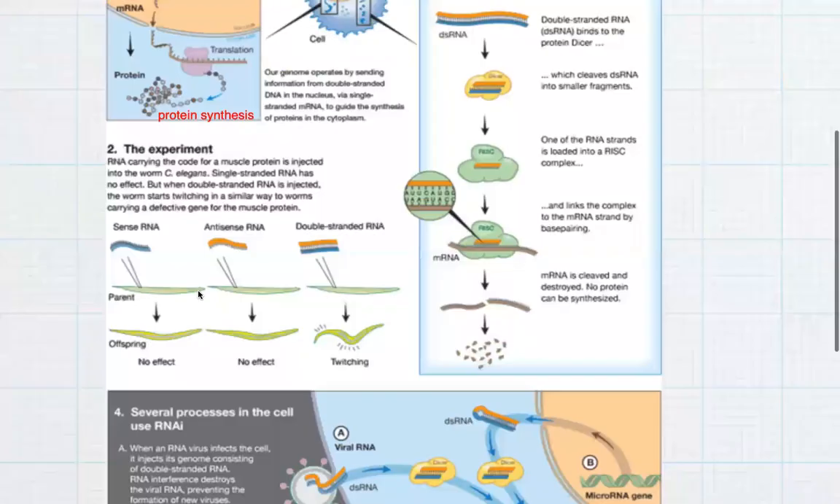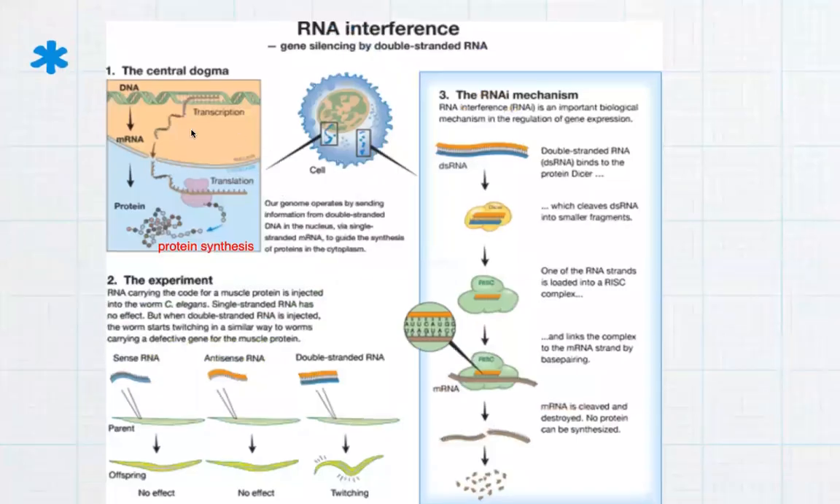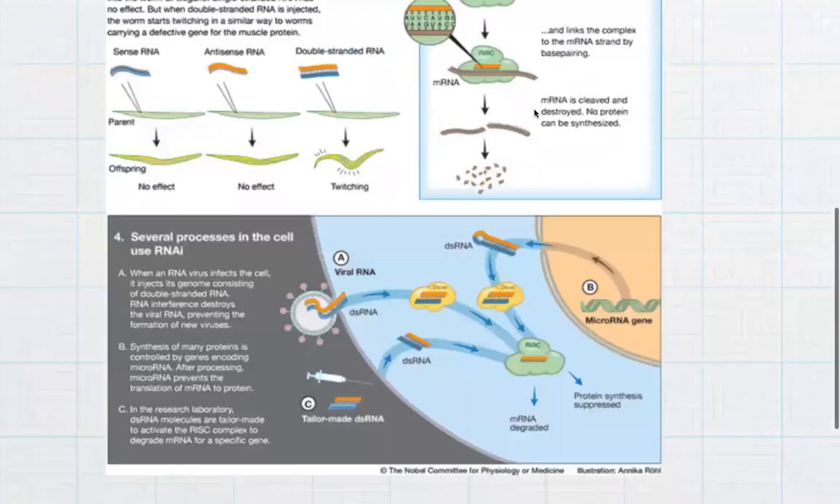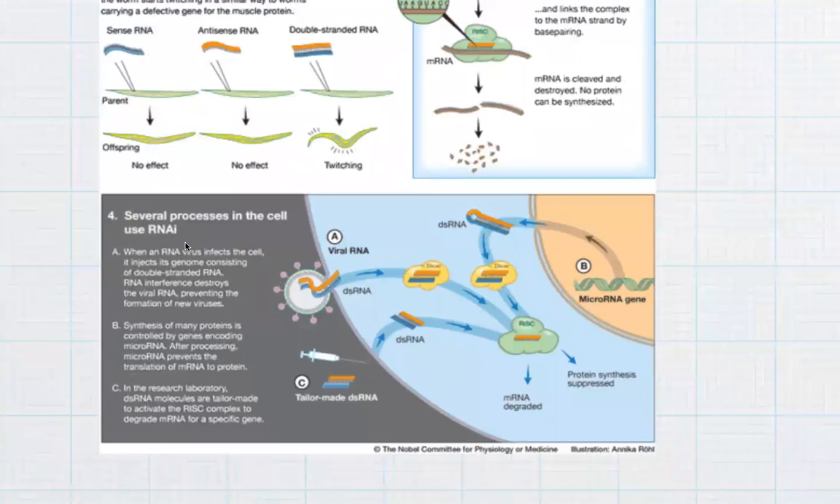So that is first. You need to explain the concept called the central dogma, and try to draw this diagram. After that, you can go for the concept called the experiment: sense RNA, antisense RNA, and double-stranded RNA. Third, you can see the RNA interference mechanism. Number four, several processes in the cell use RNA interference.